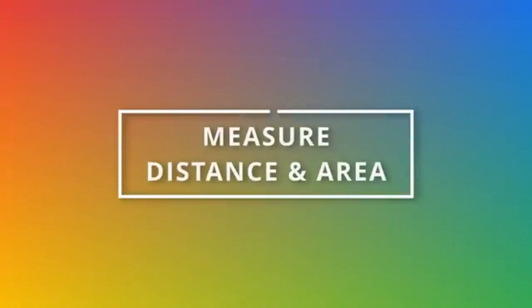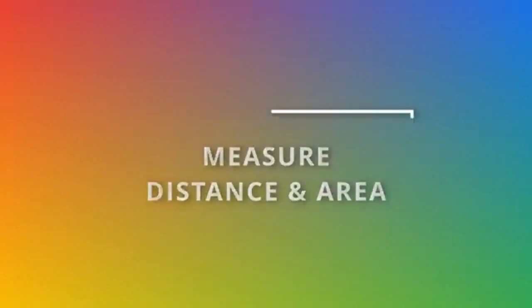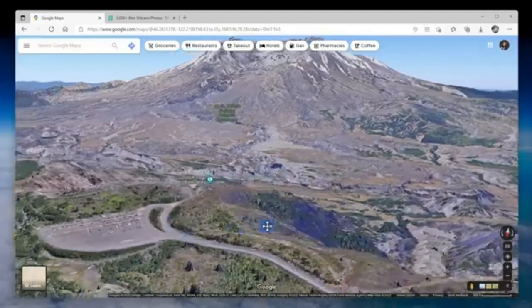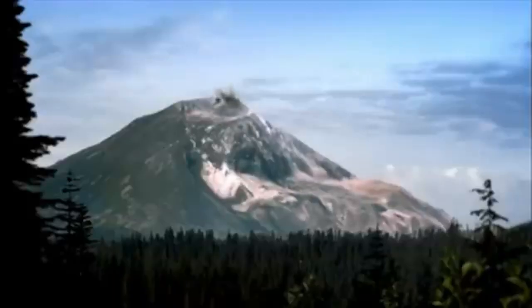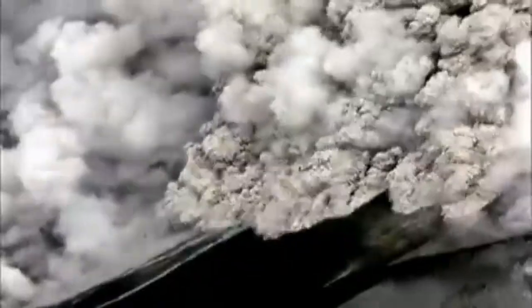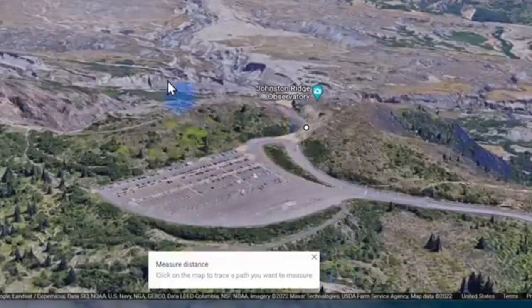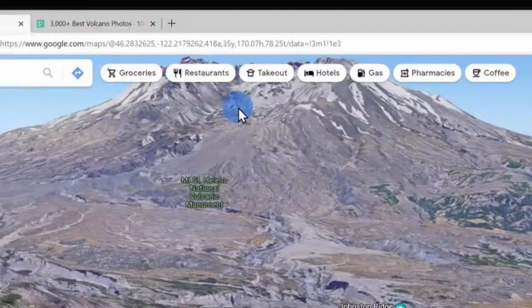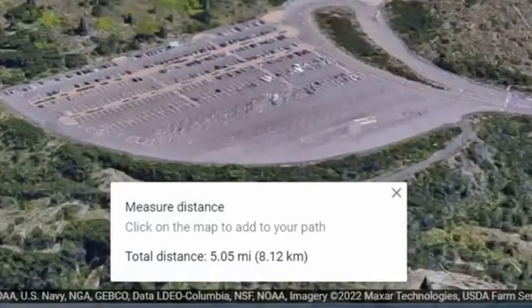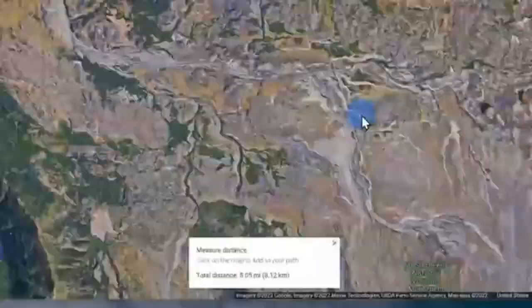At number 10, you can also measure distance and area. Here we are at Mount St. Helens, the site of the deadliest US volcano. And here I am at Johnston Ridge Observatory. Here I can right click and then select measure distance. Next, I'll click into the crater. And it looks like the observatory is about 5 miles away from the crater.